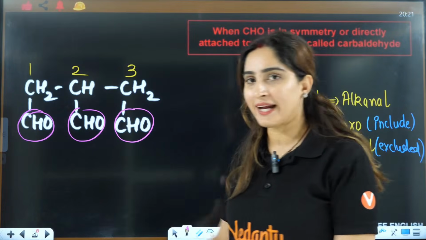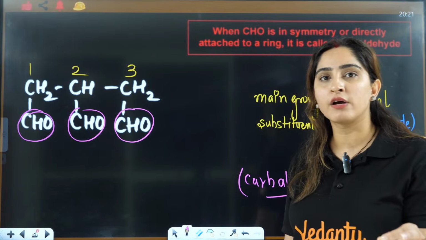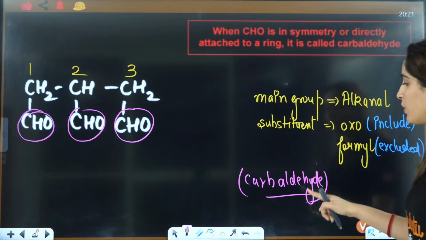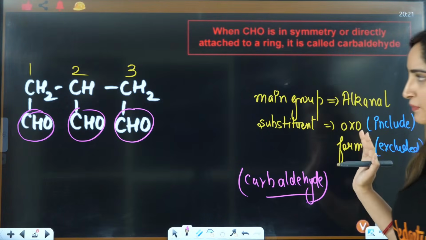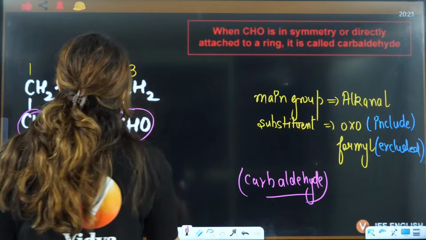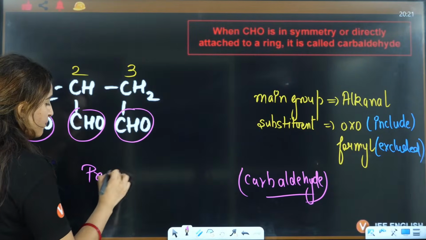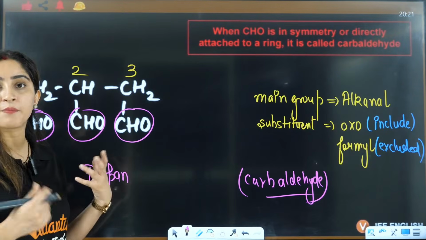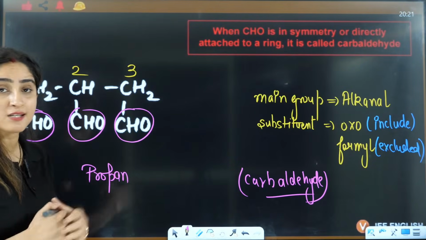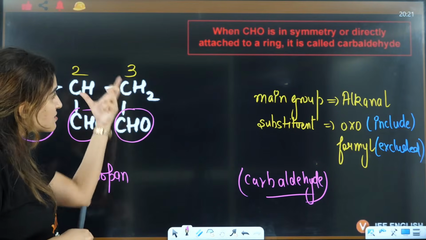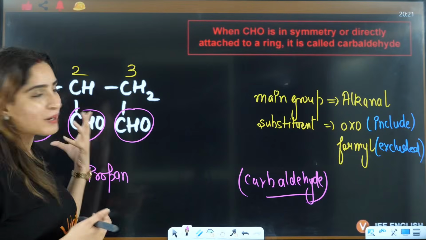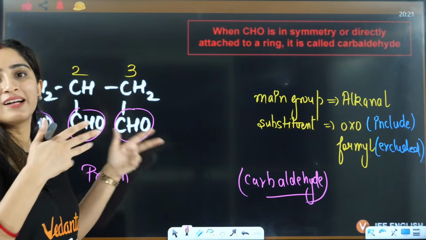So what you will write here instead of formyl or oxo, you will use carbaldehyde, okay? Ma'am, why are you not using this as a substituent? Why is this written in the suffix position? Because this is not occurring as a substituent, right? This is occurring as a main group only. It's just that it is not included.